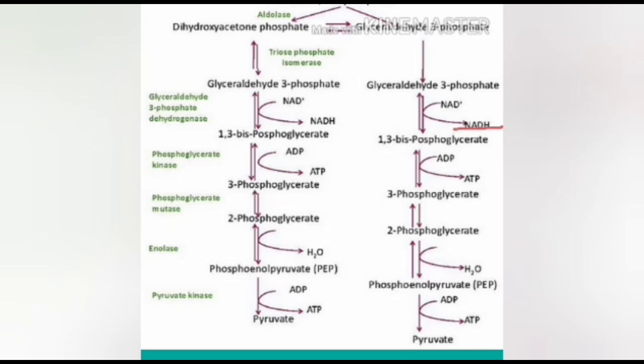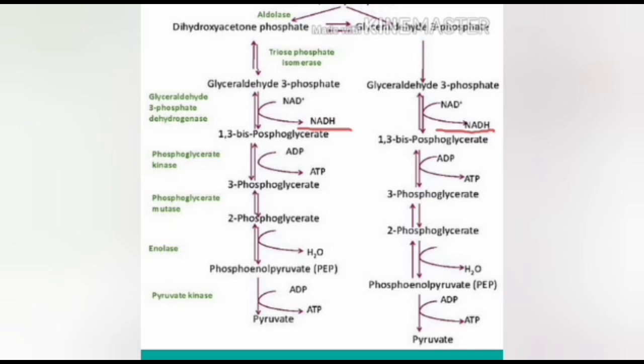Here 2 NADH plus 2H plus are produced because 2 moles of phosphoglyceraldehyde convert into 2 moles of 1,3-diphosphoglycerate. For each mole of phosphoglyceraldehyde, 1 mole of NADH plus H plus is produced. Hence 2 moles of NADH plus 2H plus are produced.